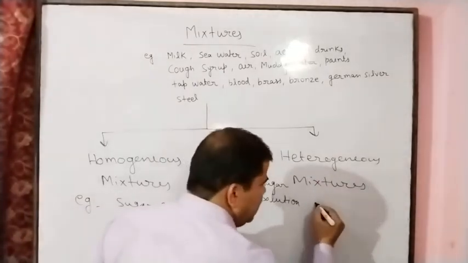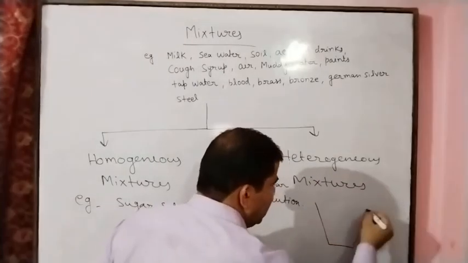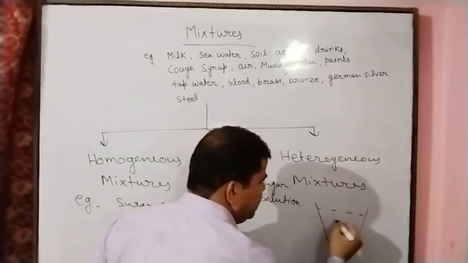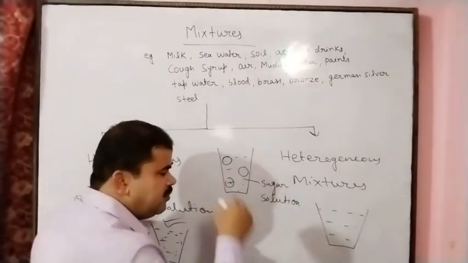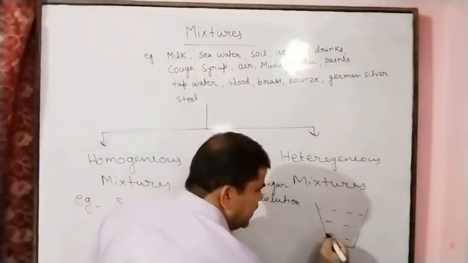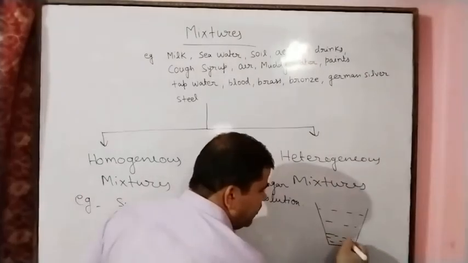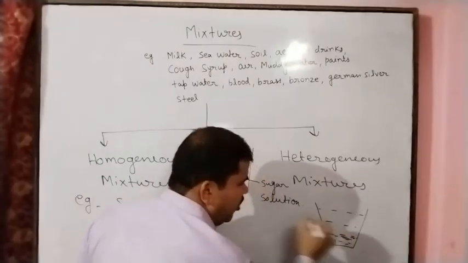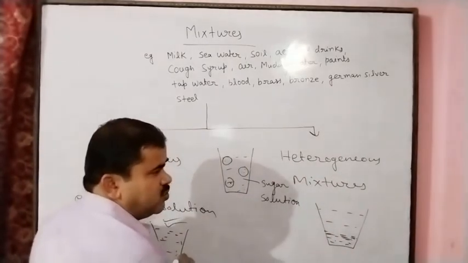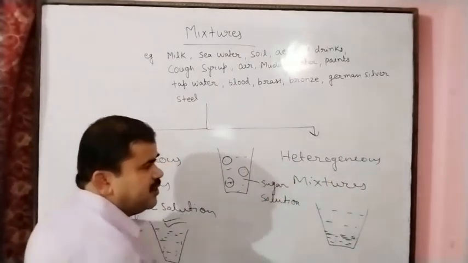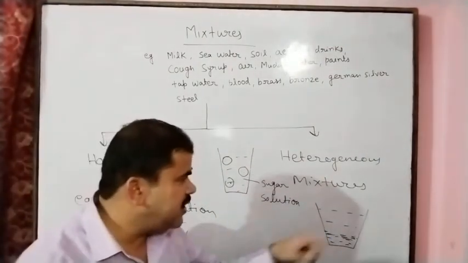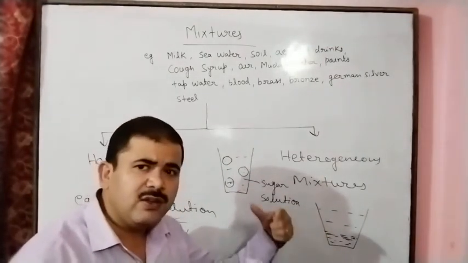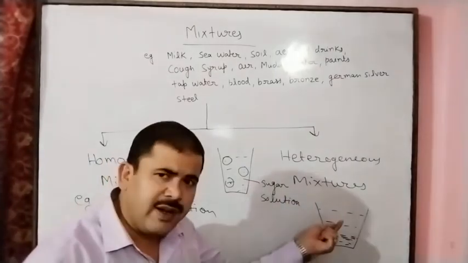For example, suppose you mix sand particles in the water. After some time the sand particles are deposited at the bottom. So this is an example of a heterogeneous mixture, because there is no uniform distribution. After some time the sand particles settle down.